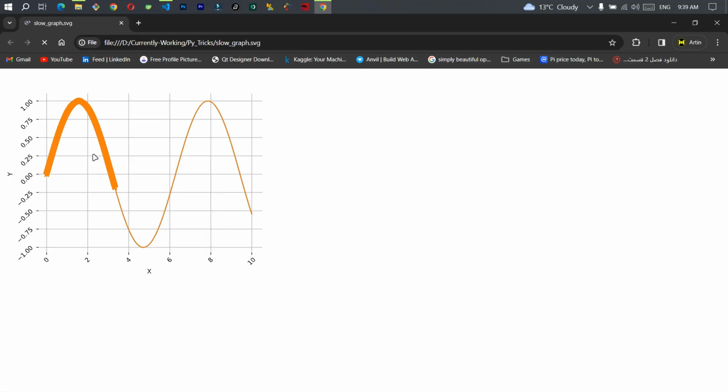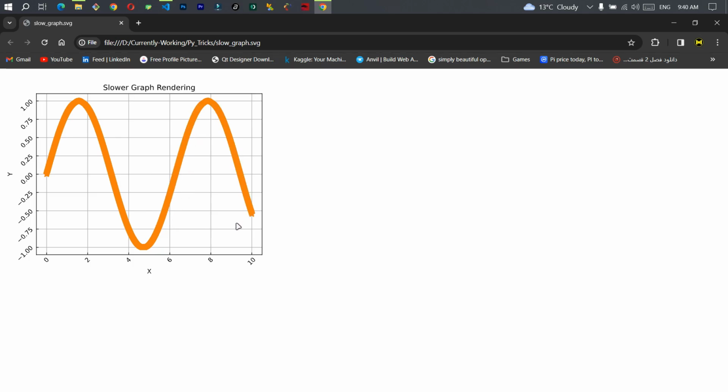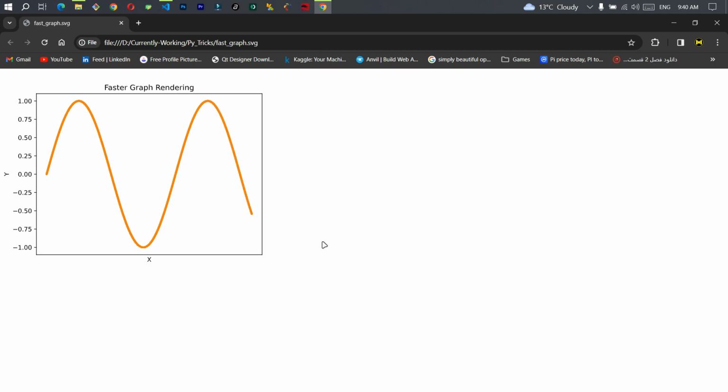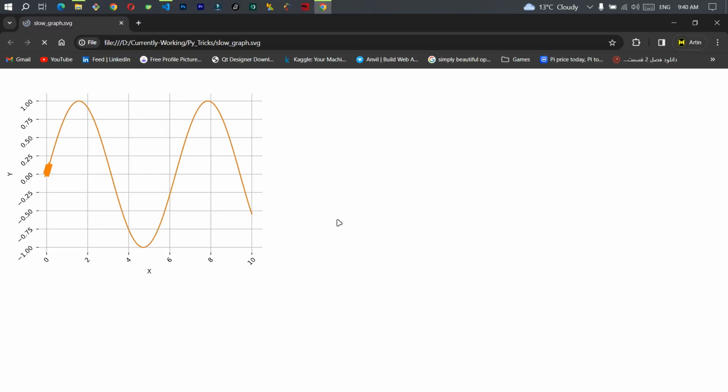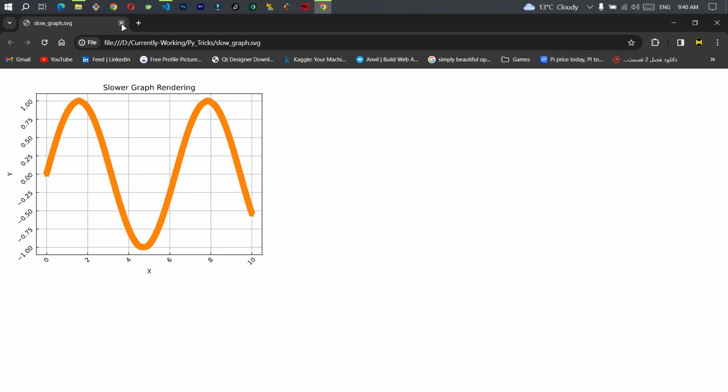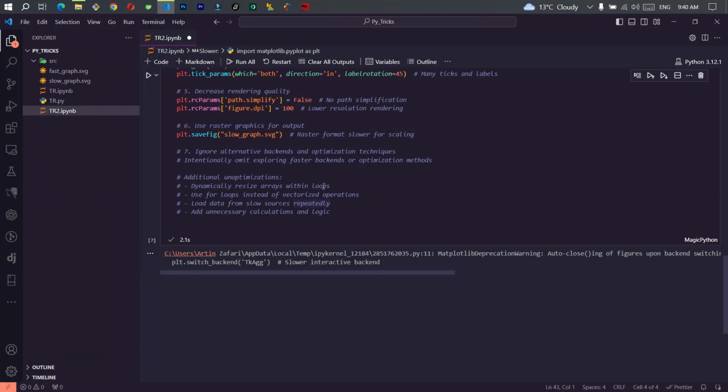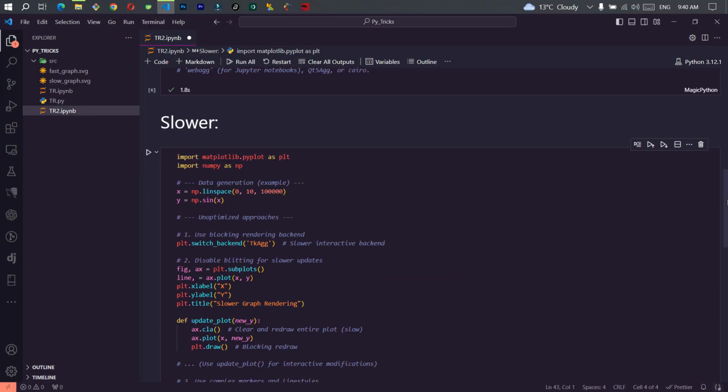Let's see this one. Now as you can see, this one just renders slower. Let's see it one more time. This is the fast one. And that's it. Now for the slow one, it gets stuck here and takes a little bit more time here. This was the comparison of the fast way and the slow way.